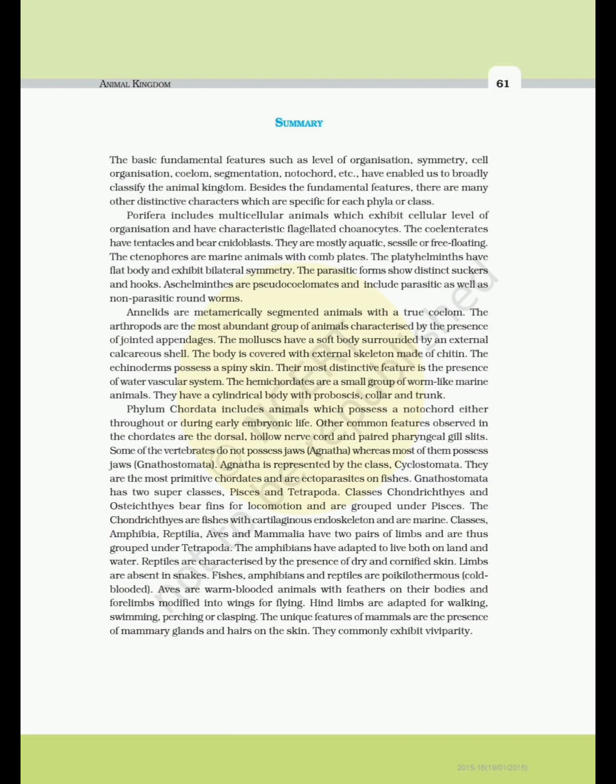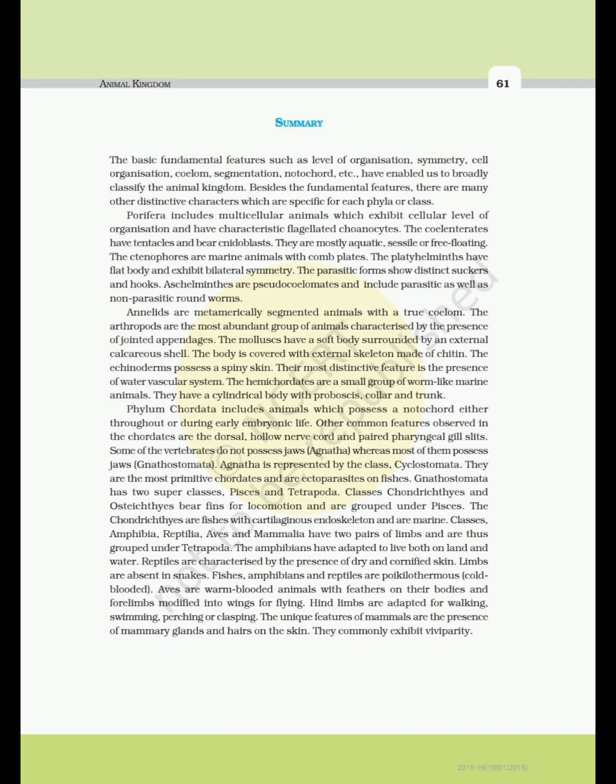Summary: The basic fundamental features such as level of organization, symmetry, cell organization, coelom, segmentation, notochord, etc. have enabled us to broadly classify the animal kingdom. Besides the fundamental features, there are many other distinctive characters which are specific for each phylum or class. Porifera includes multicellular animals which exhibit cellular level of organization and have characteristic flagellated choanocytes. The coelenterates have tentacles and bear cnidoblasts. They are mostly aquatic, sessile or free-floating. The ctenophores are marine animals with comb plates. The platyhelminths have flat body and exhibit bilateral symmetry. The parasitic forms show distinct suckers and hooks.